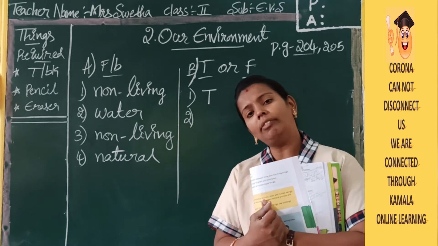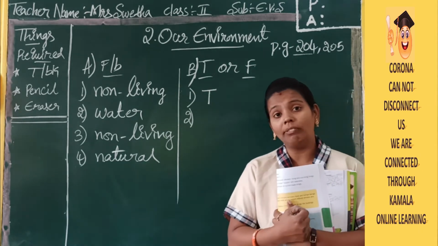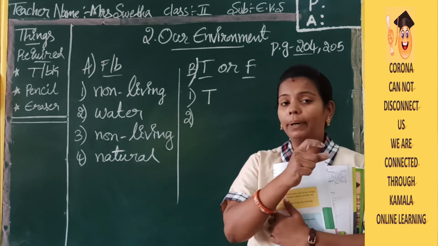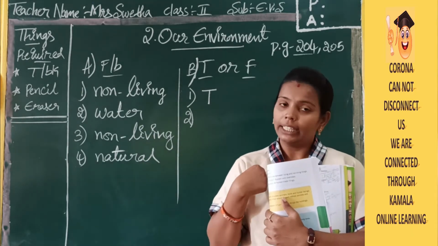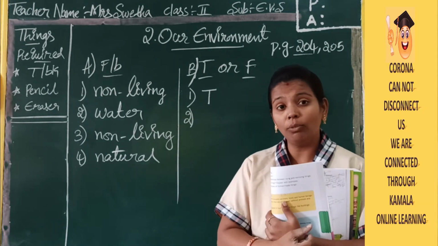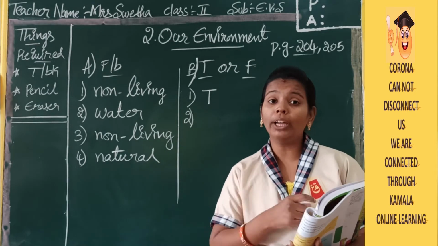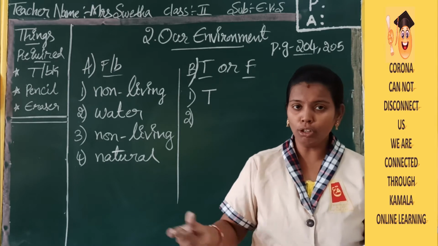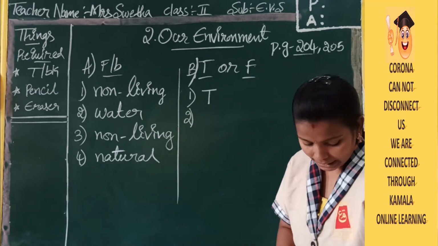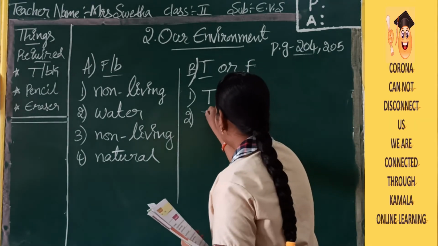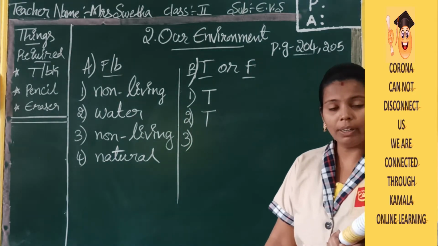Are they living things or non-living things? Think once. Why will you say they are living things? Because birds, animals and human beings eat, they want food and water. They will grow after eating food and water. They will breathe, they will take the air. They will move according to the requirements. So if a thing has all these conditions, we will say they are living things. So our second one is also true, a correct one. Now we will move on to the third one.